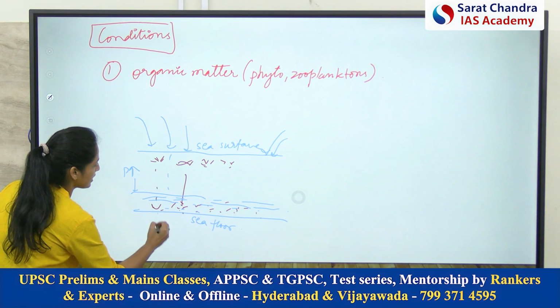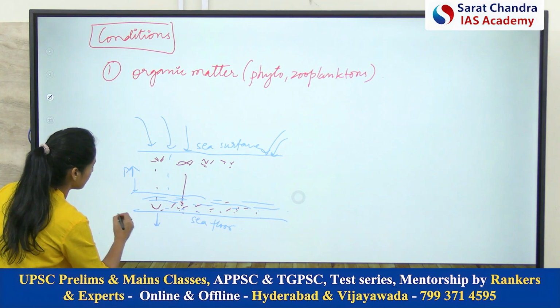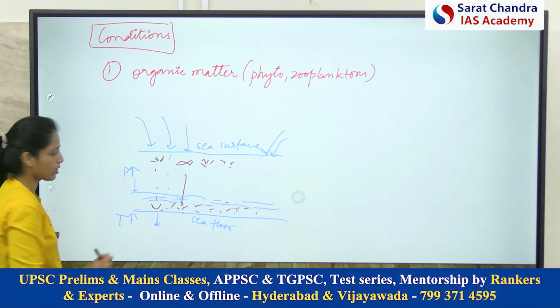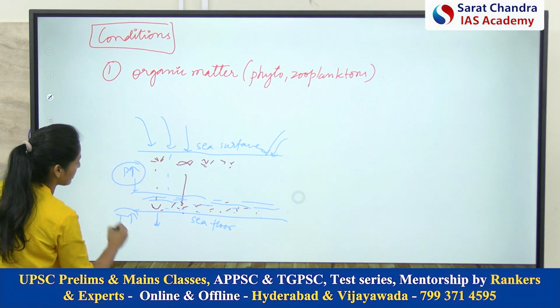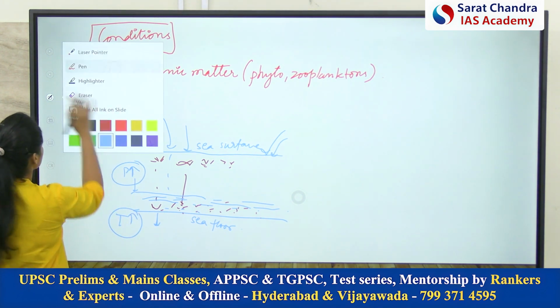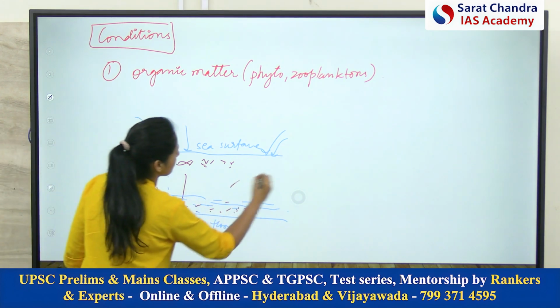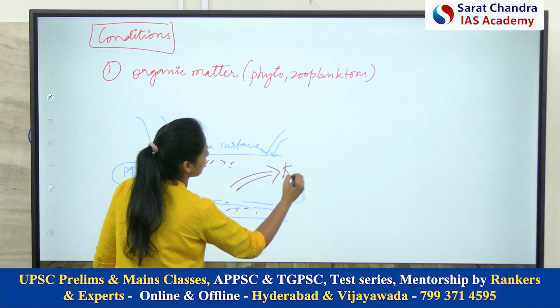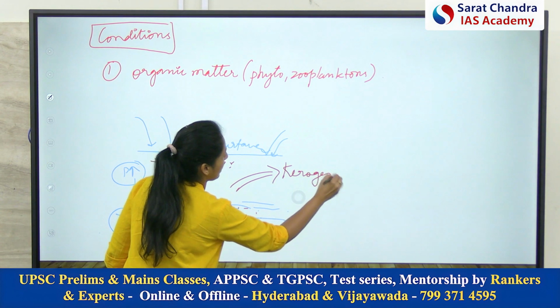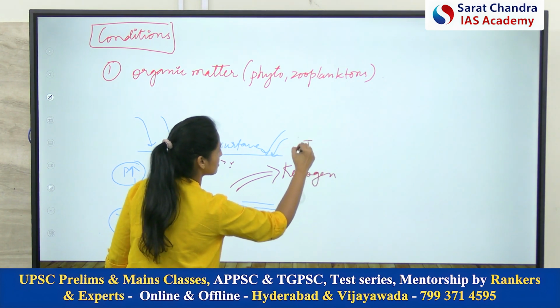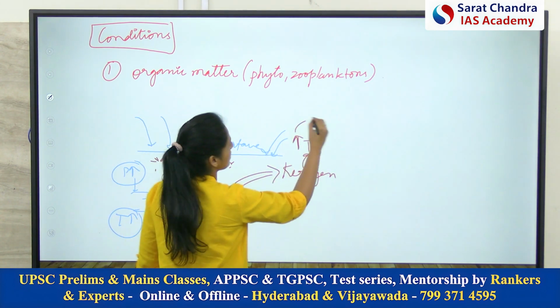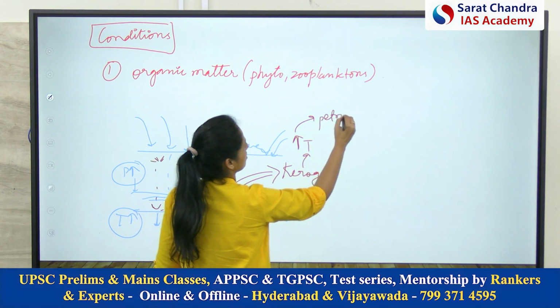And as you know, as we move inside the earth, the temperature increases. Because of this high pressure and high temperature, these dead remains get converted into a substance known as kerogen. And as the temperature increases more, they get converted into petroleum reserves.